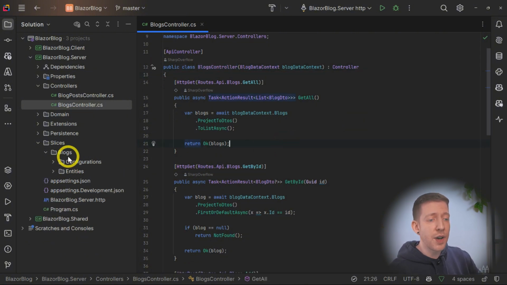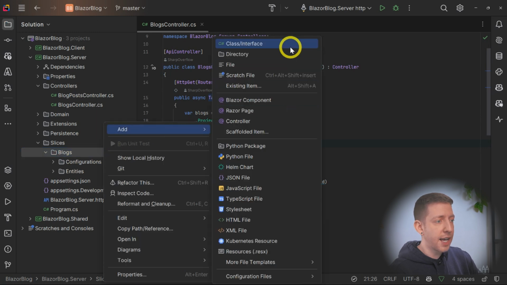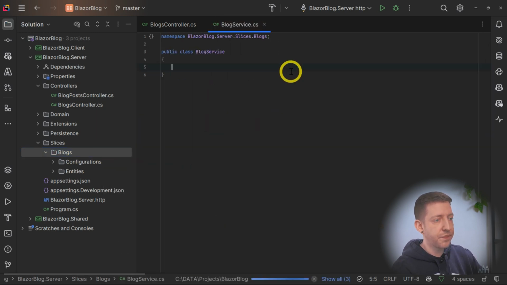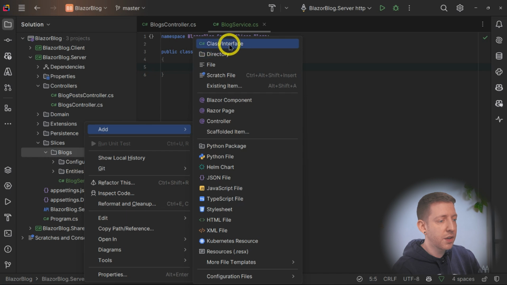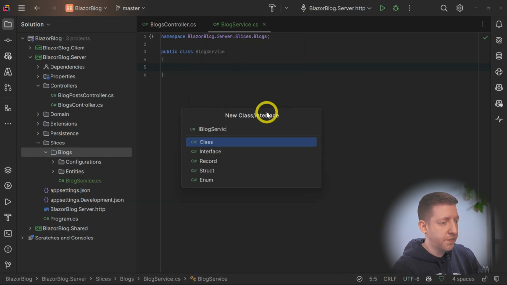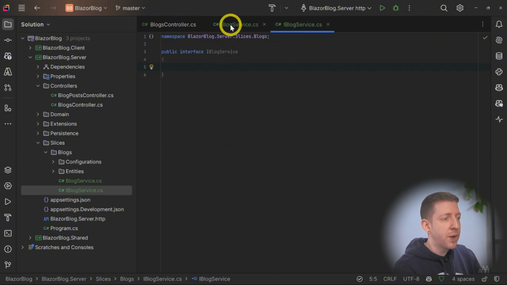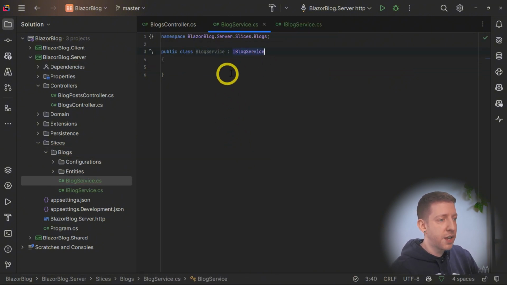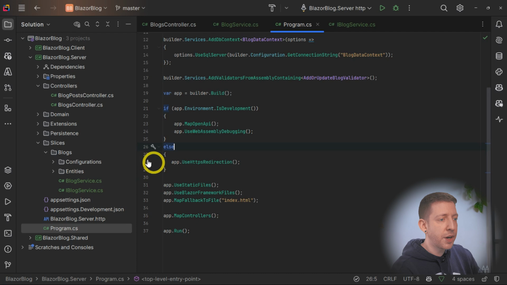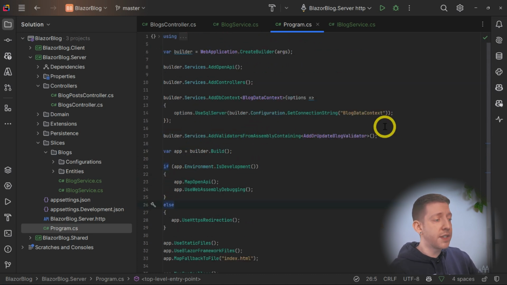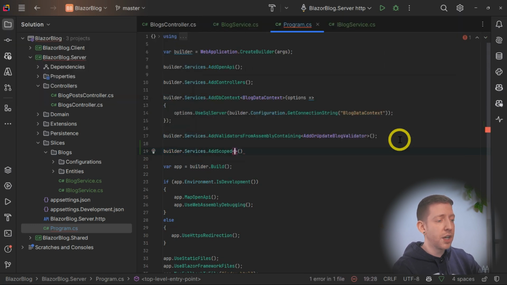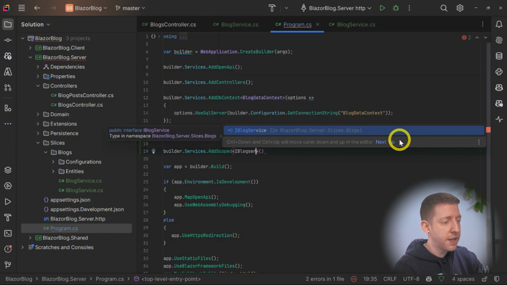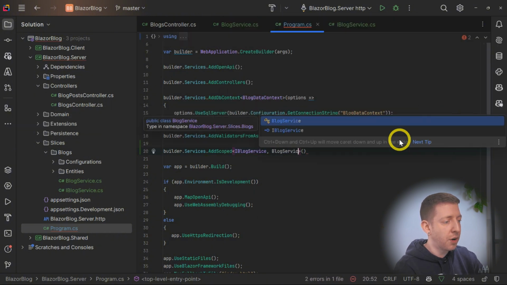So let's go over into our blogs slice and add a service, BlogService. And I'm also going to add an interface called IBlogService. And then we will add the interface to our service like so. Then I'm going to come over to our Program.cs, and I'm going to add our new service to the services collection. So we'll say builder.Services.AddScoped, IBlogService, and then the implementation will be BlogService.